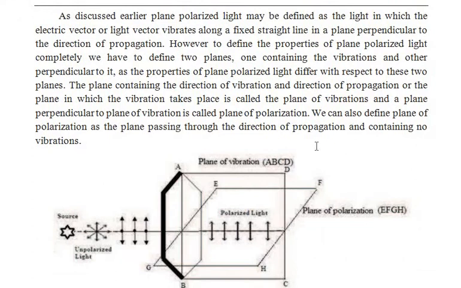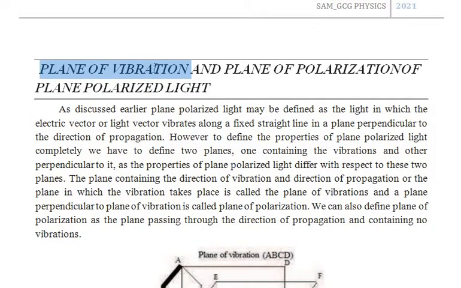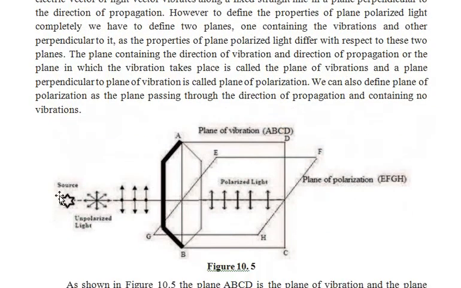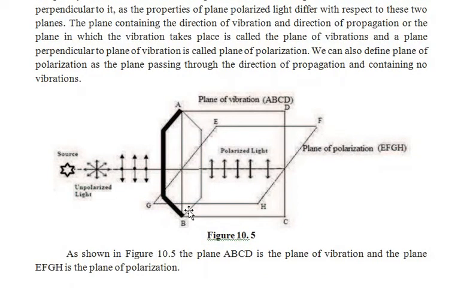Then we are going to see what is known as the plane of polarization and plane of vibration. This is the natural source, which consists of different types of vibrations that can be represented by parallel and perpendicular components. These two components are passed through a calcite crystal or tourmaline or Rochelle salt or quartz, etc. Then we can obtain the plane polarized light, so the vibrations are parallel to the plane of the paper.